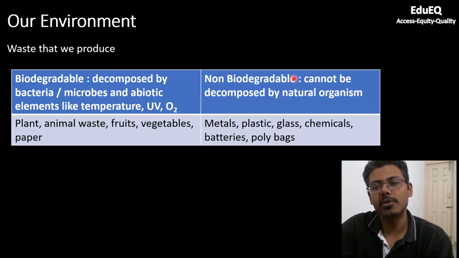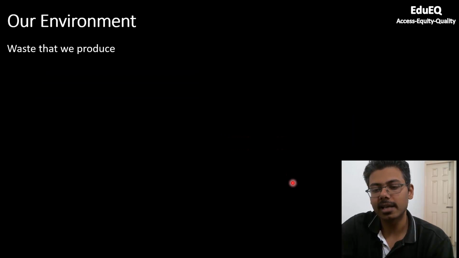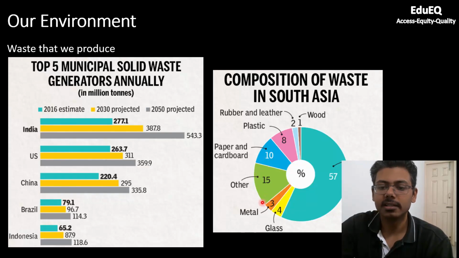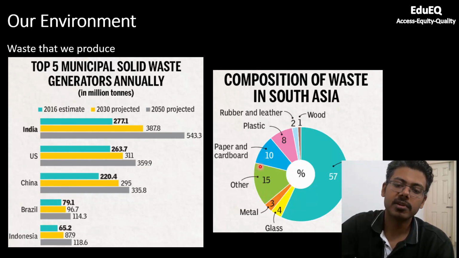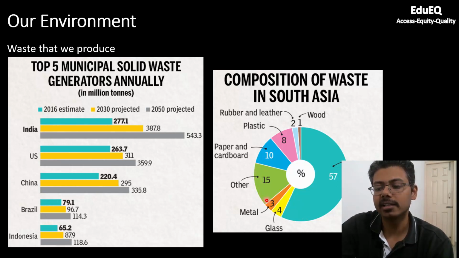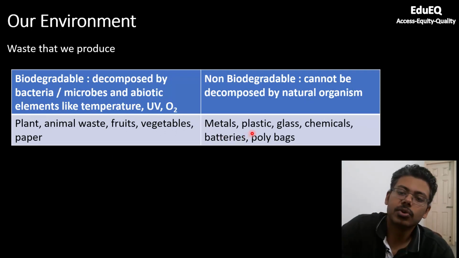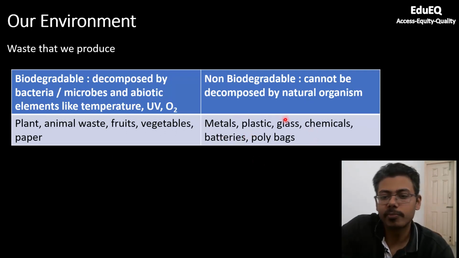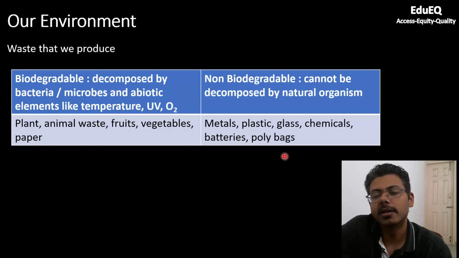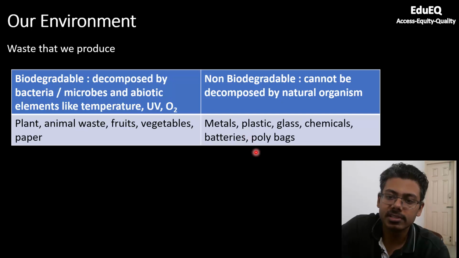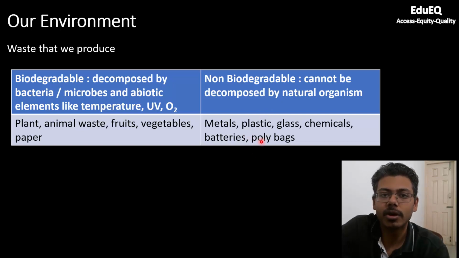The second category is non-biodegradable, which cannot be decomposed by natural organisms. For example, metals, plastics, glass, chemicals, batteries, polybags. And if you remember the last diagram that I showed you, this 'other' is nothing but mostly chemicals, batteries, and other compounds which are not biodegradable. So these wastes you should not directly dump into the soil; you should properly segregate them, and a proper waste disposal mechanism should be followed, because they cannot be directly thrown into a normal dustbin.